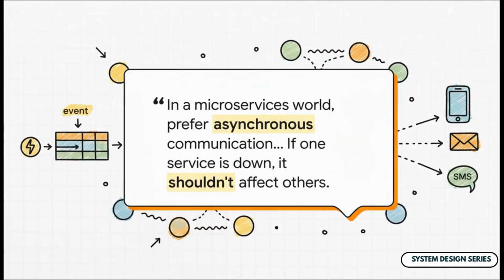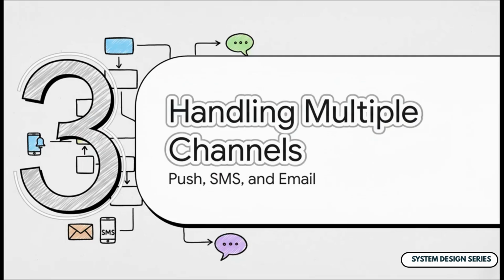And this really gets to the heart of modern system design. As one of our sources puts it so well, in a microservices world, prefer asynchronous communication. If one of the microservices is down, that shouldn't affect other microservices. That autonomy is the goal, and it's what makes these large, complex systems resilient. Okay, so we've solved the waiting problem. Our system is fast and reliable now. But what about the next challenge?